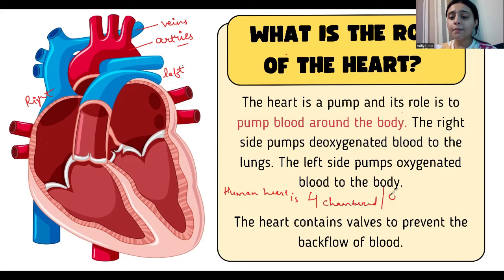Chambered means compartments, divisions. Our whole human heart is divided into four rooms. This is number one, this is number two, this is number three, and this is number four.